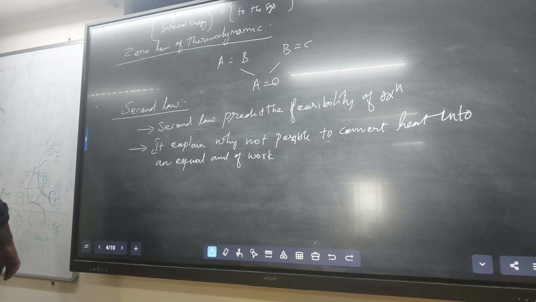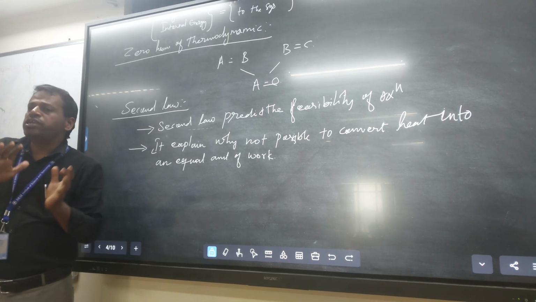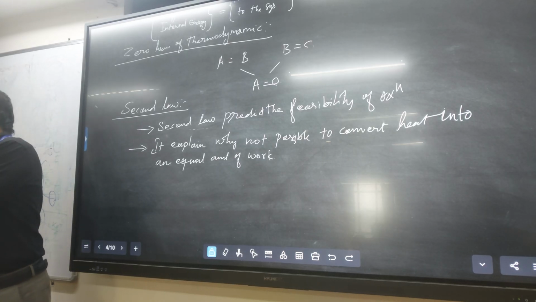It explains why it is not possible to convert heat into an equal amount of work.